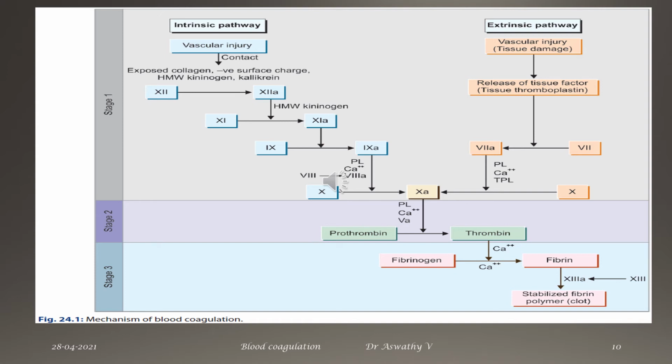In the extrinsic pathway, there is vascular injury. There will be tissue damage, and the tissue will release factor number 3, which is tissue thromboplastin. This tissue thromboplastin will give rise to activation of factor 7 into factor 7A in presence of phospholipids, calcium, and again tissue thromboplastin will activate factor 10 to factor 10A.